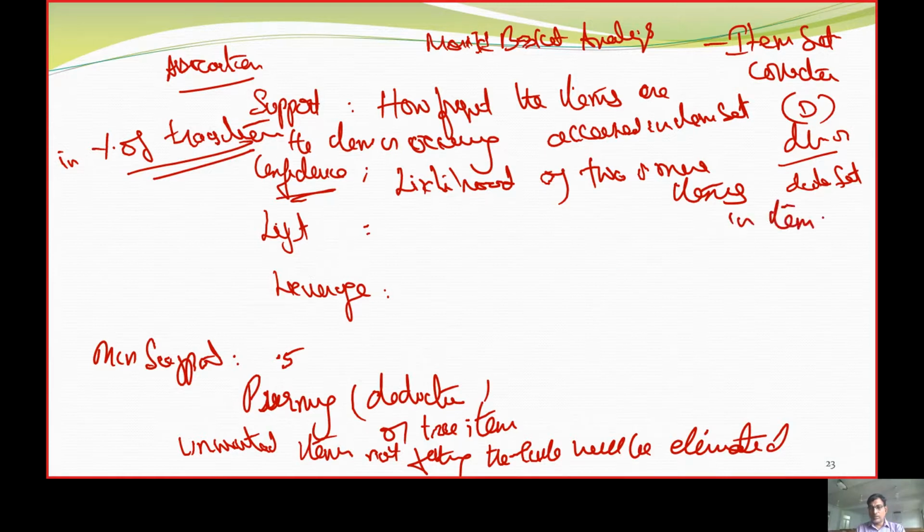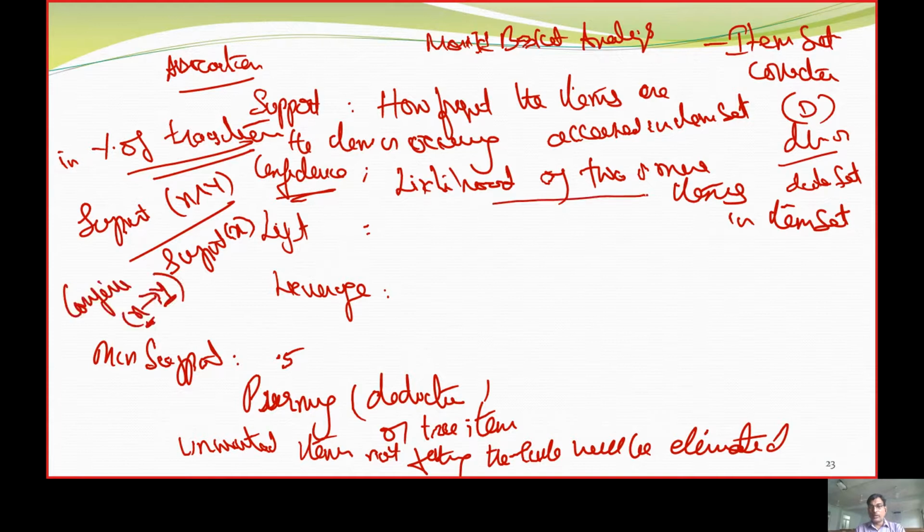We take the support of the two or more items divided by the support of that item. So, if X is there, what are the chances that Y is also there? What will be the likelihood? We call this the confidence.